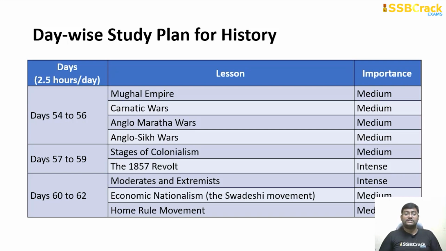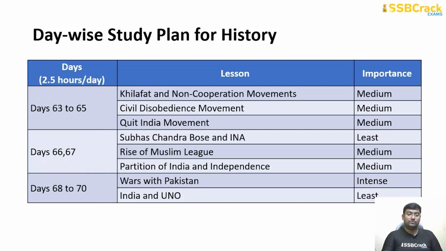Day 60 to 62, moderate and extremist phases of the INC, economic nationalism, Swadeshi movement, partition of Bengal. In the same phase you will also be covering the Home Rule movement. And day 63 to 65, Khilafat and non-cooperation movement, civil disobedience movement and Quit India movement. And day 66 to 67, Subhash Chandra Bose and INA related topics, rise of the Muslim League, partition of India and independence.